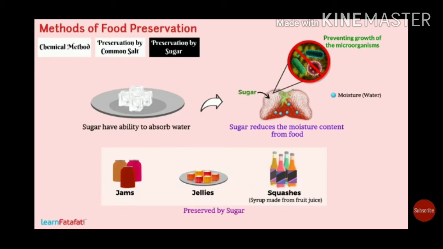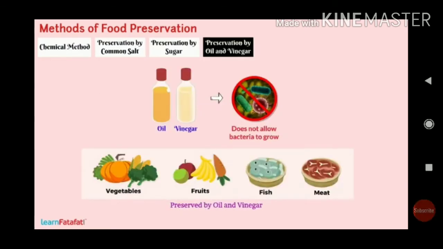And next is oil and vinegar. Oil is used in pickles. When a pickle is prepared using plenty of oil, you see that the pickle bottle is totally covered by a layer of oil. Is it right, student? It does not allow microorganisms to spoil the food items. At the same time, vinegar is also mixed into certain food items, generally with ginger garlic paste. Likewise, for preserving many food items, vinegar is added to it, so it prevents the growth of microorganisms.